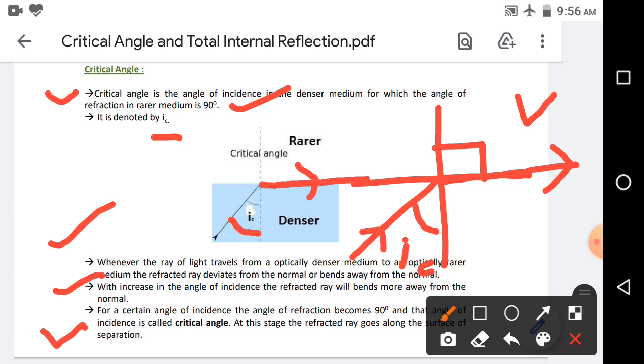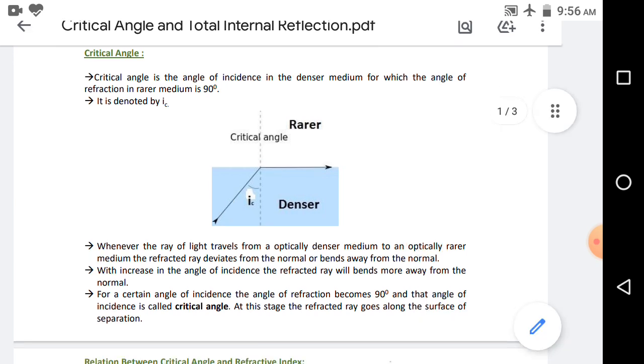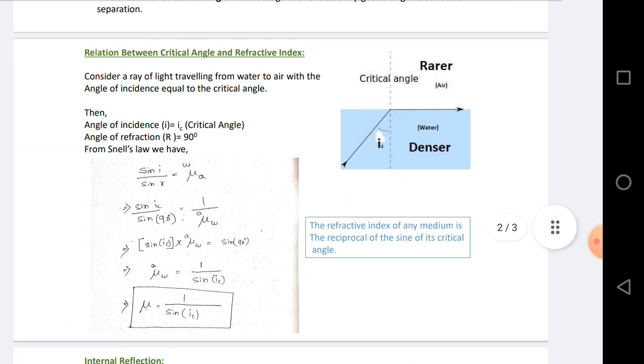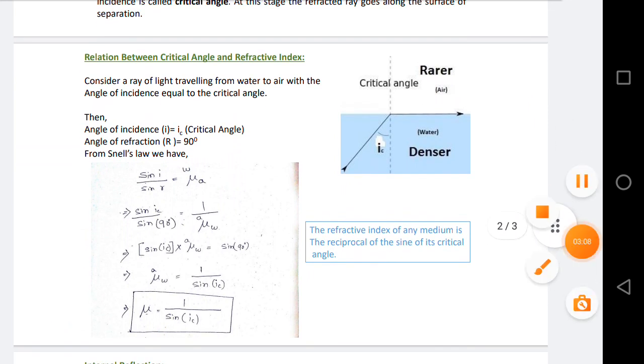And to approach the critical angle, the ray of light needs to travel from an optically denser medium to an optically rarer medium. Then we will derive the expression which relates the critical angle and the refractive index of that medium.